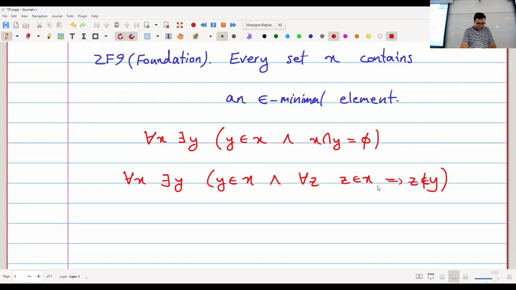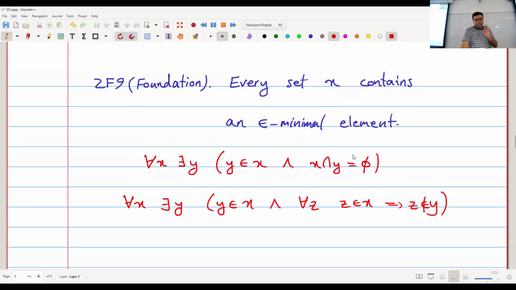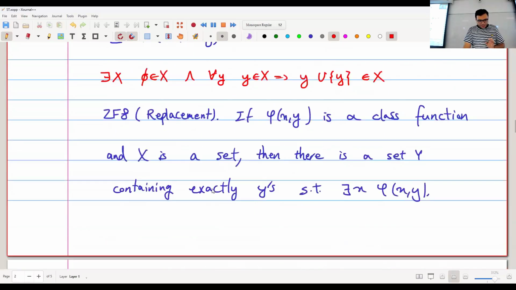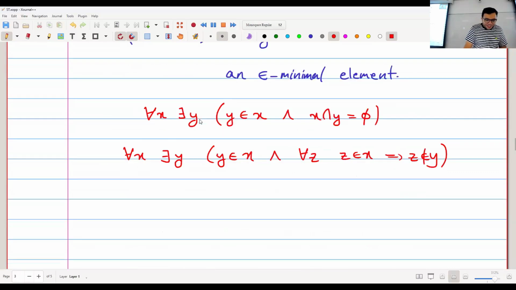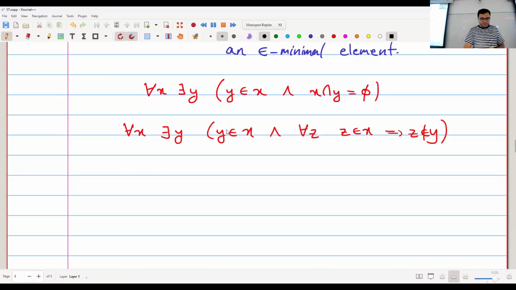Again, this looks very unintuitive. You don't need to worry about it. Actually, the reason this is Zermelo-Fraenkel is that Fraenkel added these weird things. Zermelo didn't have these things, and life was good. So anyway, I can prove a theorem based on this.